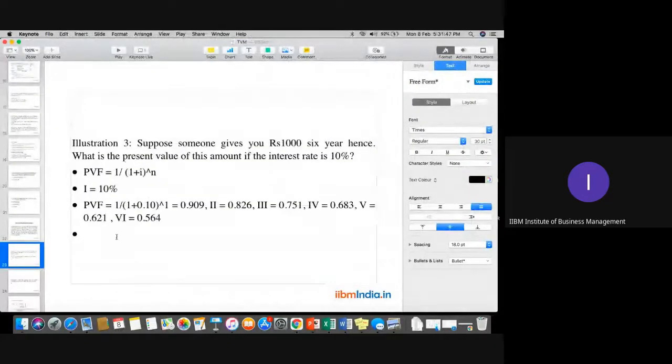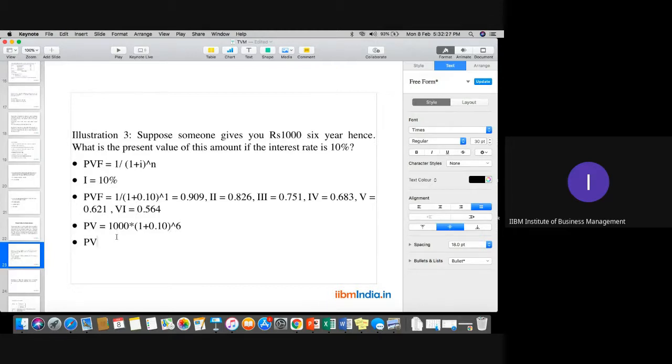Okay, let's proceed, please. Now, if I have to calculate the present value factor of this 1,000 rupees after 6 years, the formula would be amount, because we need to calculate the amount right now in this particular case. So present value is equal to amount, that is rupees 1,000, into 1 plus i whole to the power 6. Make sure, 1 plus 0.10 whole to the power 6, because we need to calculate the value of this 1,000 after 6 years.